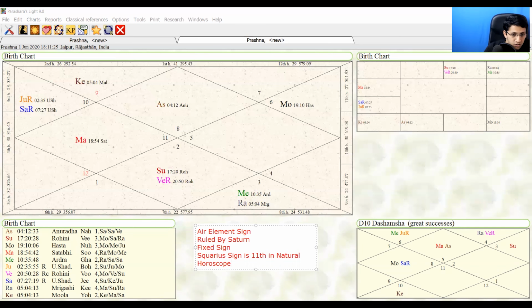Dhanishtha nakshatra is dasha ruled by Mars. Shatabhisha nakshatra is dasha ruled by Rahu, and it has 4 padas. Sagittarius is the first pada, second pada is Capricorn, third pada is Aquarius, and fourth pada is Pisces.